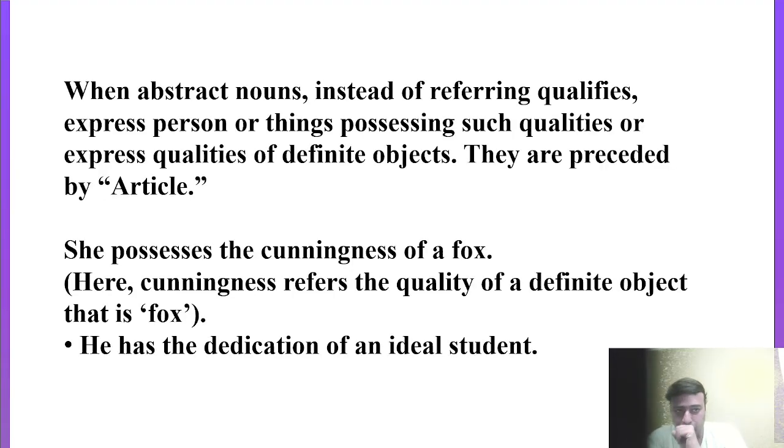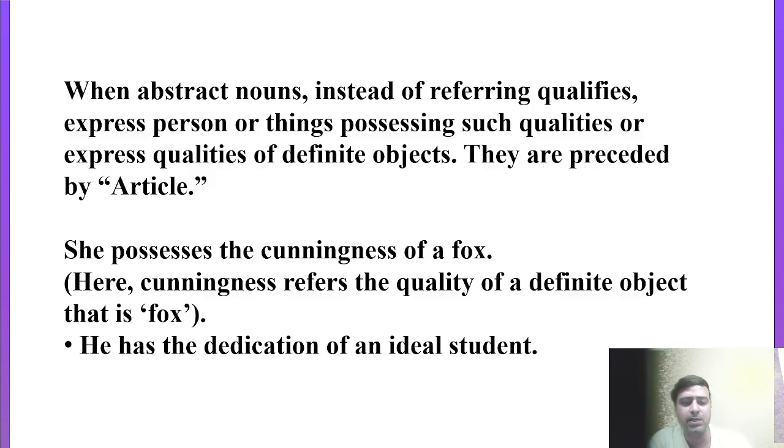When abstract nouns, instead of referring to qualities, express persons or things possessing such qualities, or express qualities of definite objects, they are preceded by an article. This is a slightly different rule. When an abstract noun doesn't refer to a quality in general, but to a person possessing that particular quality, in that concept abstract nouns are preceded by an article.